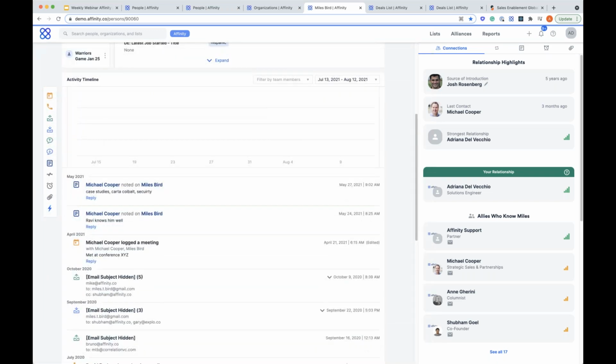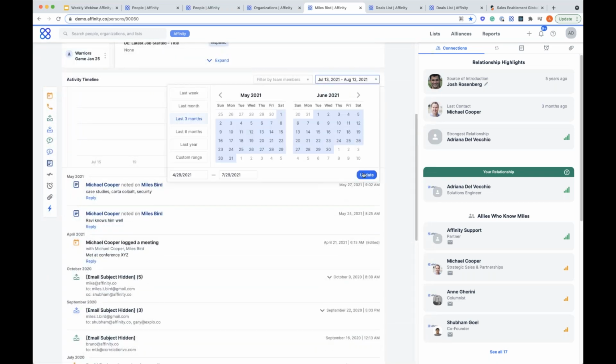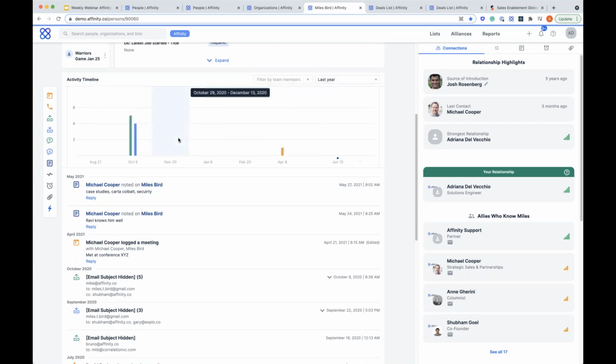And you can actually filter it if you'd like. So you can say, hey, I want to see everything in the last 3 months, maybe even the last year. Update that range, and we give you a graphical representation. So you can see in October, 5 emails were sent, 4 emails were received, a really easy way to have a visual representation of your communication history with Miles.